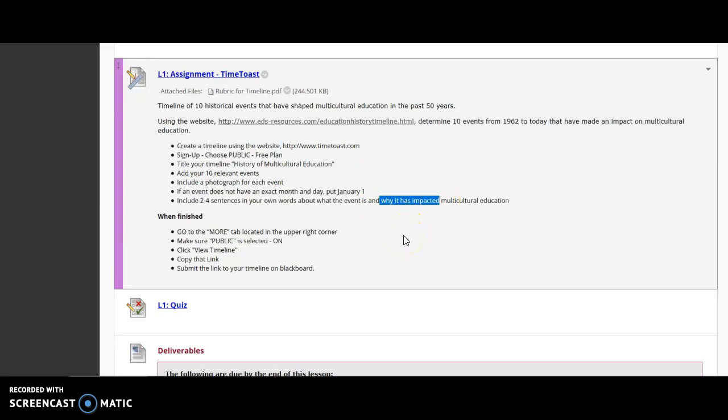You will then submit a link, which gives you directions right here on how to get that link, as your assignment. Please feel free to just paste that link on a Word document and submit the Word document, and I will access the link from that.